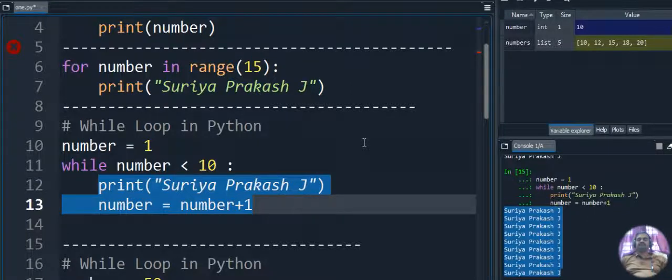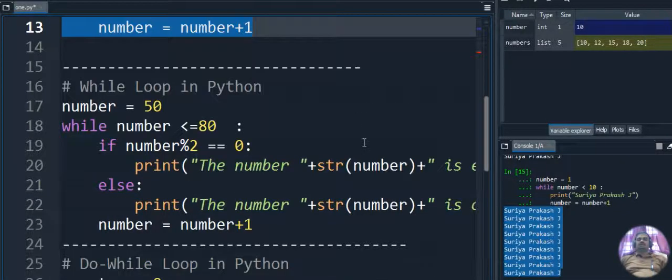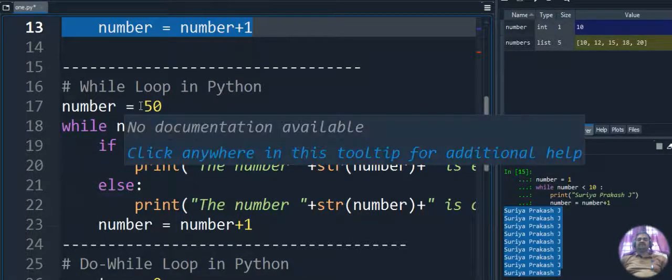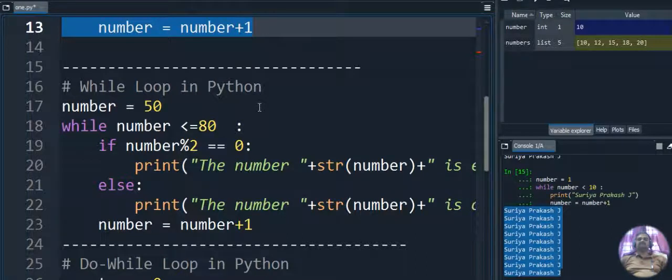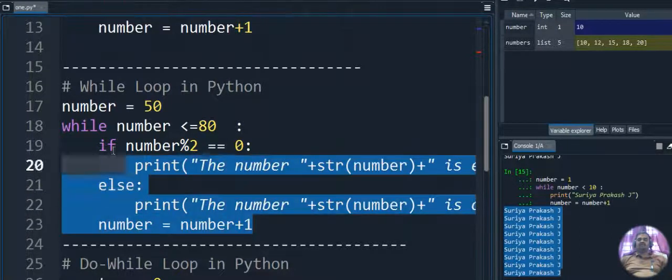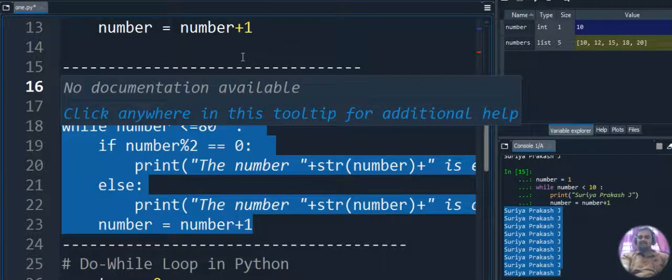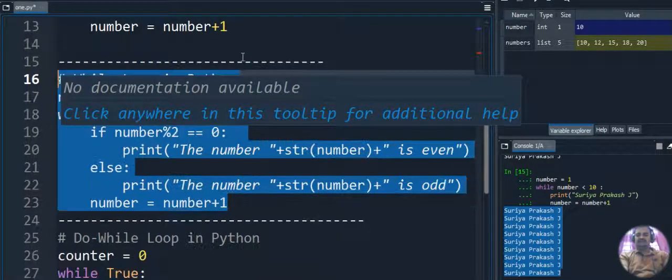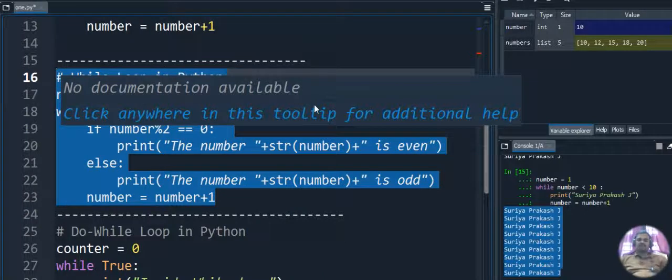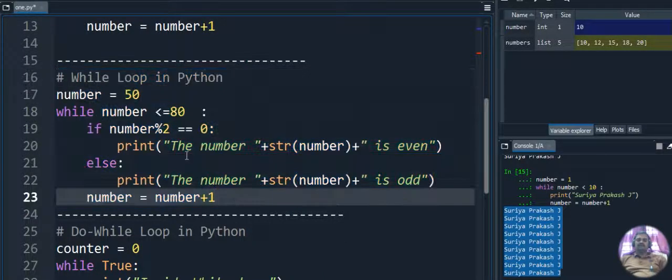Okay. Let's move to one more example using the while loop. Here we are identifying whether the given number is an odd number or an even number using the Python programming language. In this regard you can see the program that is written. So I will explain the program.